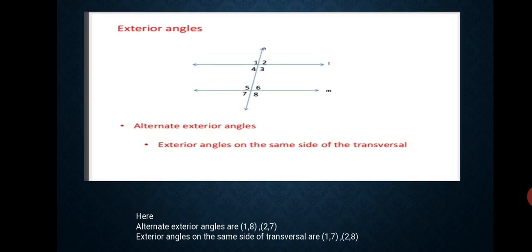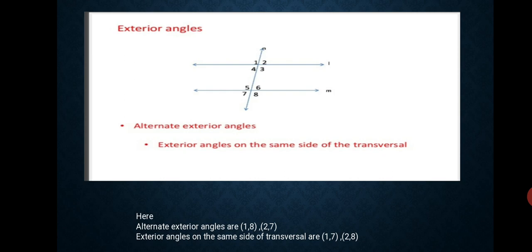The next one is exterior angles. Exterior angle means outside the parallel lines. That is here 1, 2, 7, 8. These are exterior angles. In exterior angles also we have two categories. Alternate exterior angles, that is 1, 8, and 2, 7. Both are alternate exterior angles.